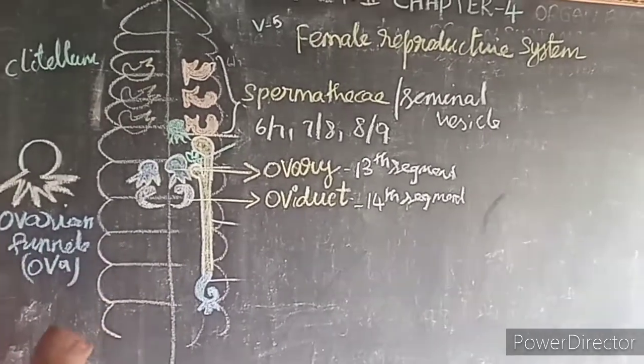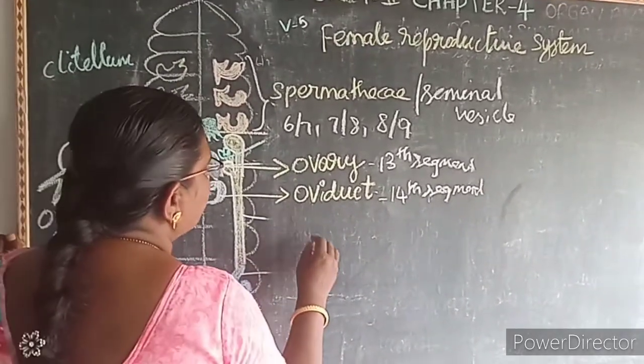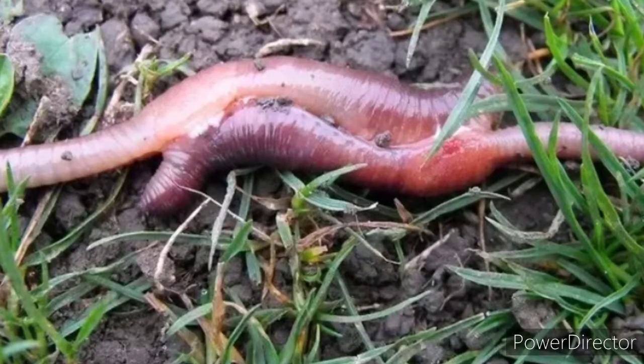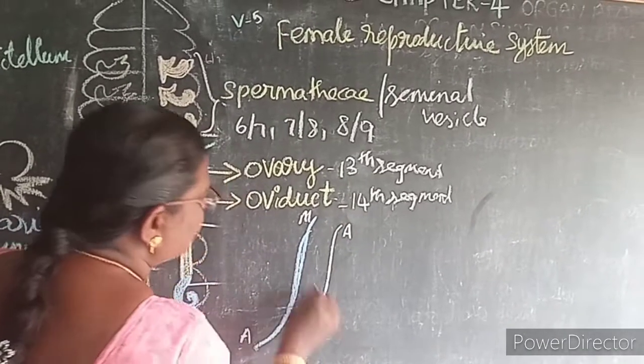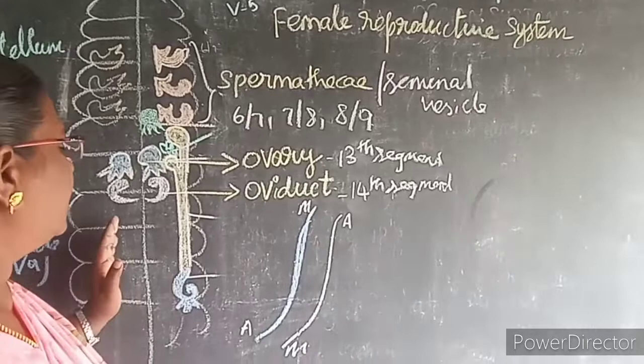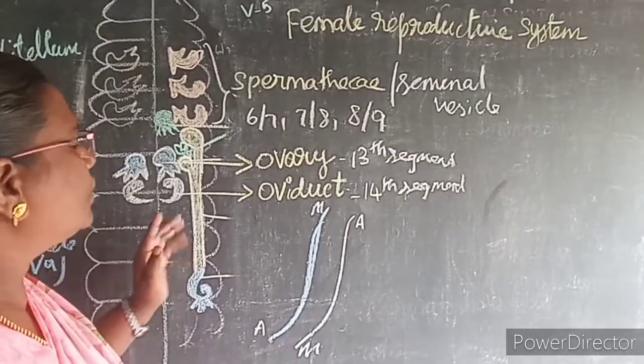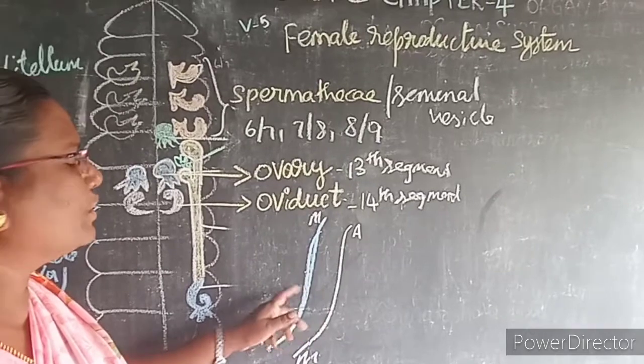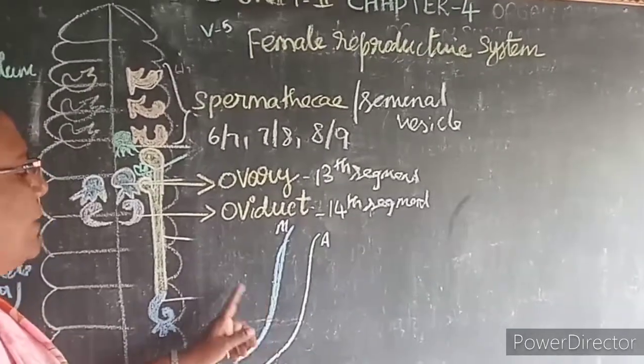Then here, during the mating, mature worms, that is male and female, each one has to mate in the juxtaposing, that is, the opposite gonadal openings. So each mature worm has to exchange the sperms with each other. What is juxtaposing? It is the mouth, then the anus. Opposite means the anus and the mouth, that is, opposite gonadal openings. Mature worms have to find a partner to exchange the sperms with each other. So mating in the juxtaposing means opposite gonadal openings to exchange the sperms.